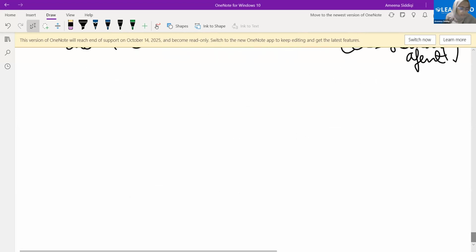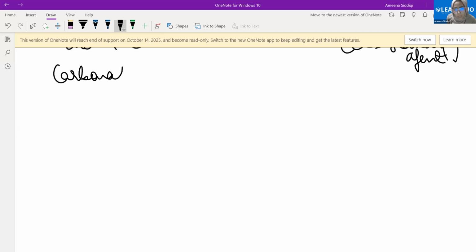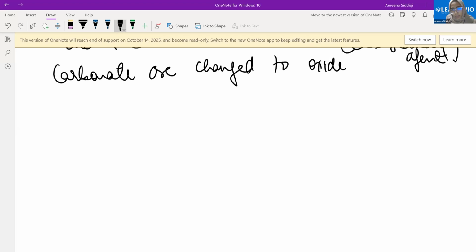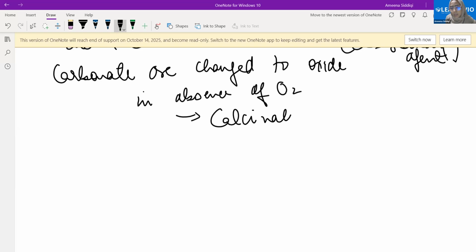Let's suppose I have taken any form of carbonate. Change to oxide. Heating in the absence of oxygen is called calcination. What is it called? Calcination. Fine.